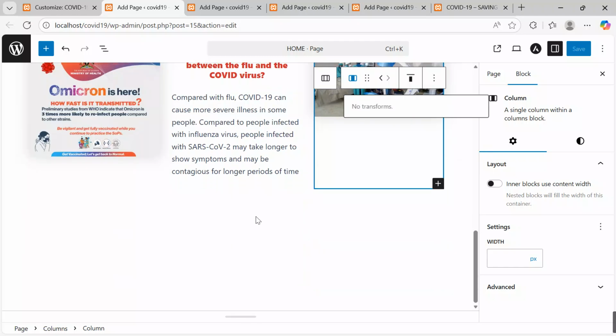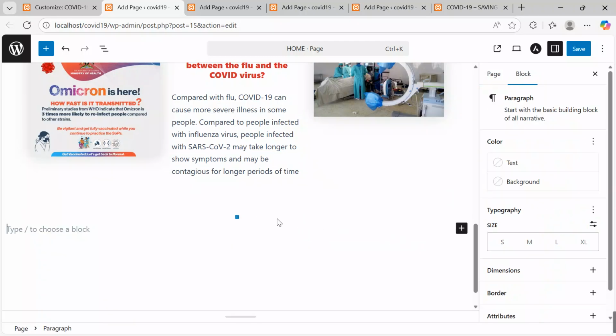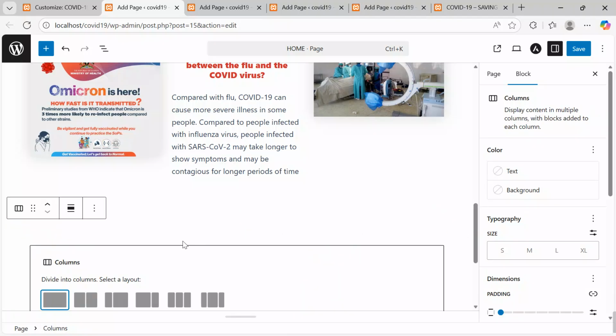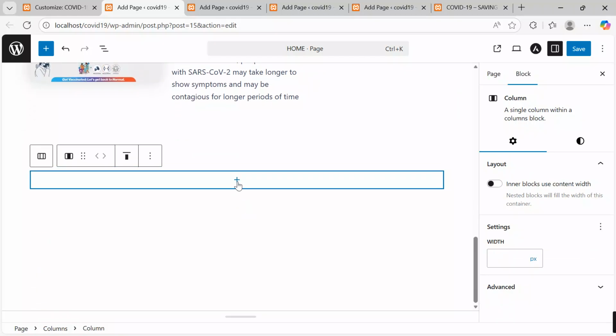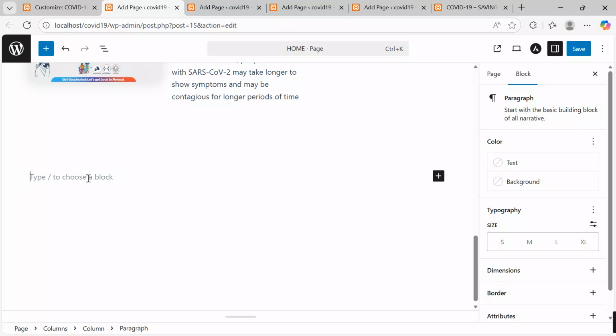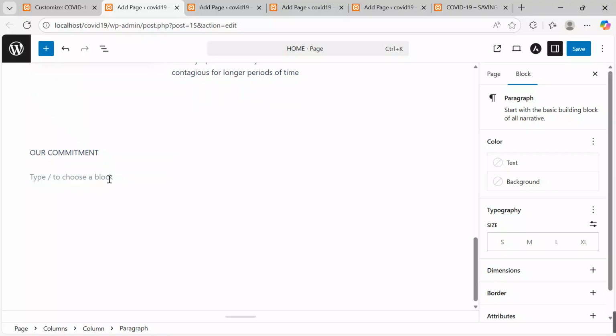Let's insert one more block, and this block should be maybe one column, one row. Over here, I want to insert a paragraph, and this paragraph will say our commitments. Our commitments, and under our commitments, I'll come and say, what are we targeting? We shall say we... pause and play with me.